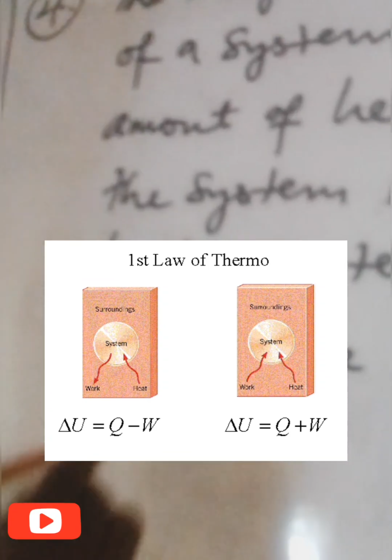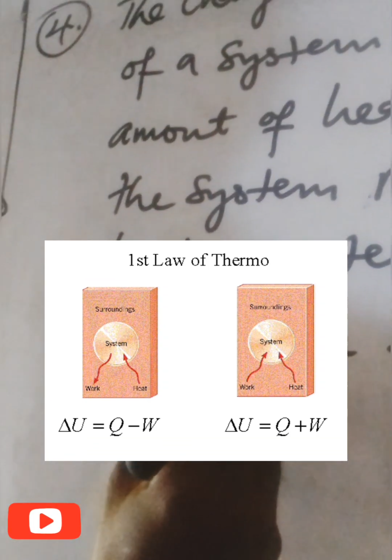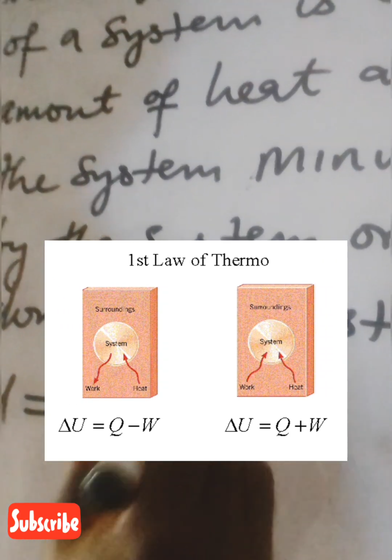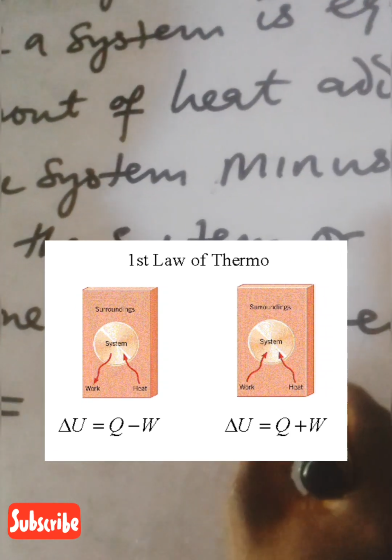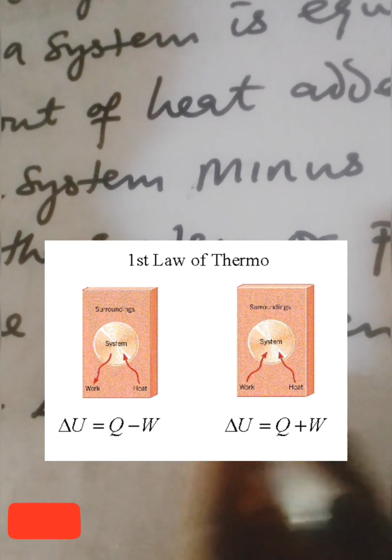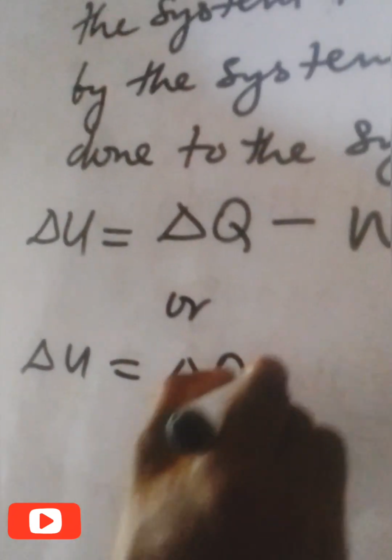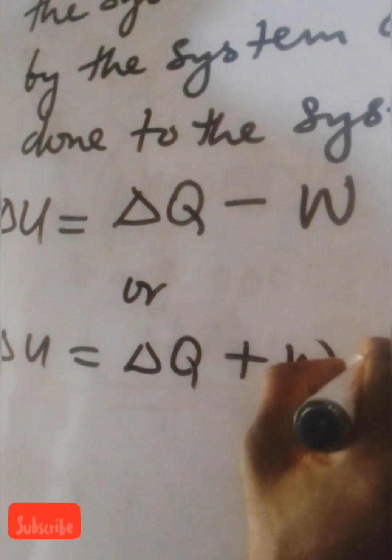The change in internal energy is equal to the quantity of heat absorbed minus work done by the system. Or change in internal energy equals the quantity of heat absorbed plus work done to the system.